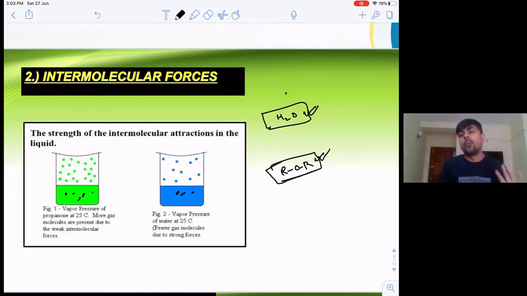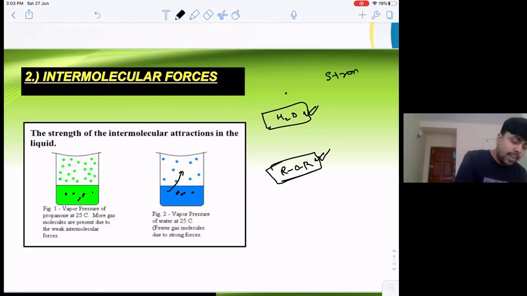can I say they are almost free to move. And if it is free to move, it can easily leave the surface area, right? And as soon as it leaves the surface area, the phenomenon of evaporation will occur, condensation will occur, and we will define vapor pressure. So can I say a solvent molecule where there is a strong intermolecular force, the vapor pressure will be low. Where the intermolecular force is relatively weak, the vapor pressure will be high.